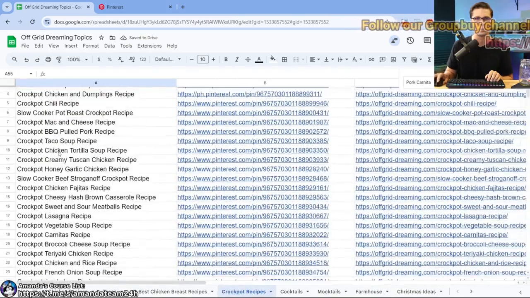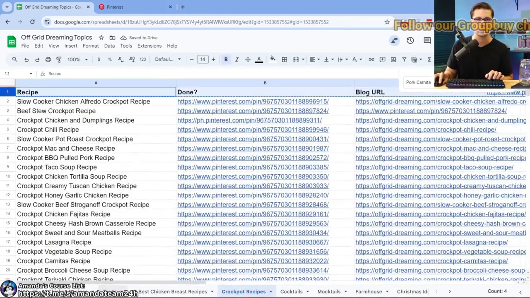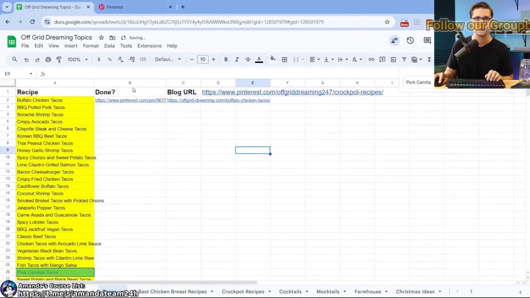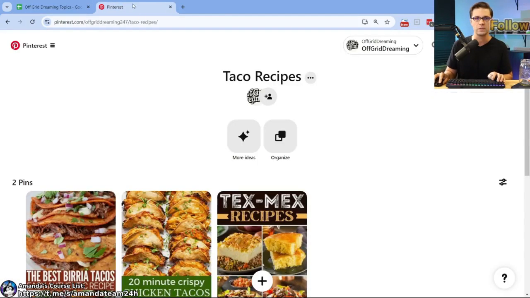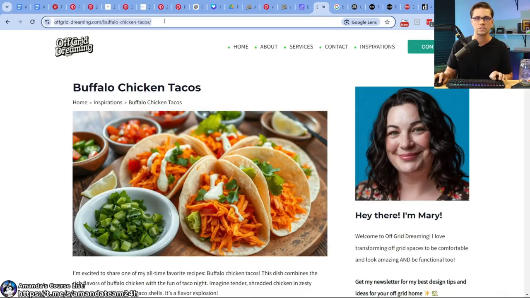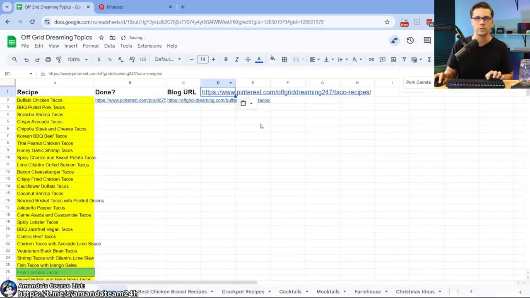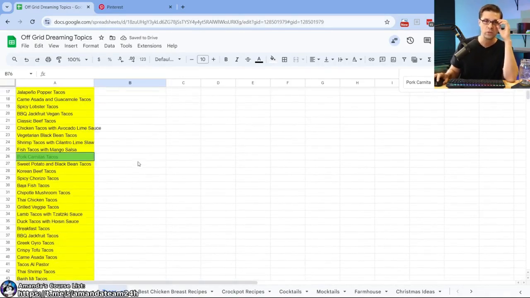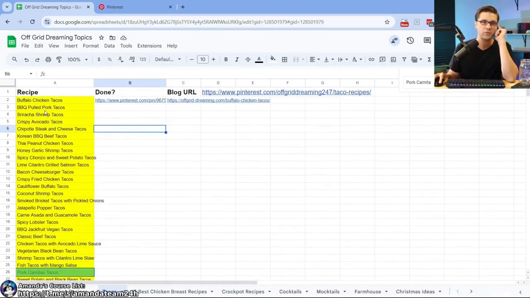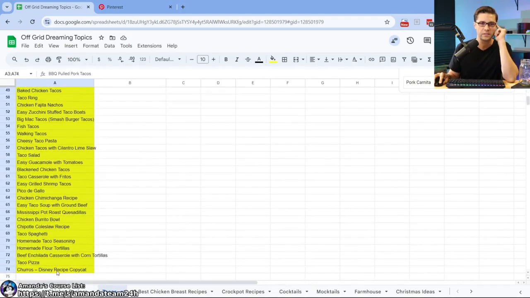All right, here's our crockpot one, tacos. Let's go here. Done, blog URL. We're going to put the taco recipes URL right there so they can reference that. Easy peasy. So when our team member comes in, they're going to have however many is here, 74 to create. So they need to create at least 200 pins just like that, using those tactics you just saw.